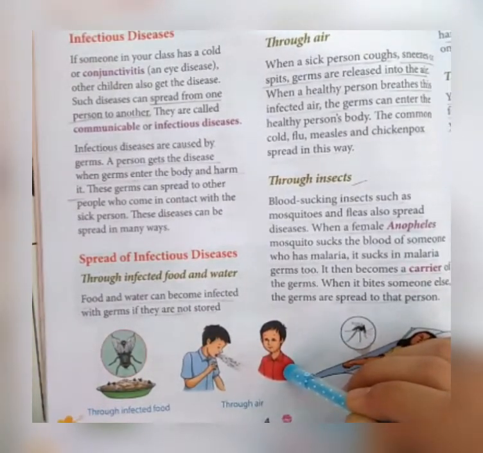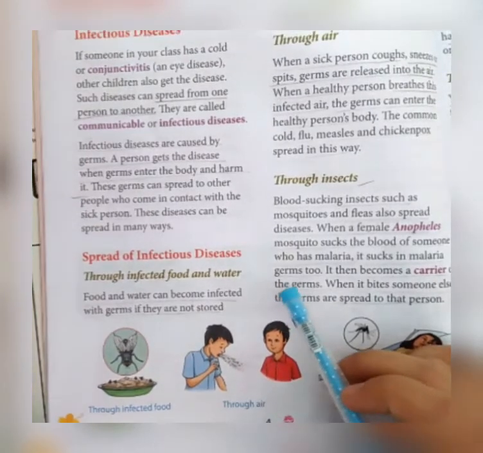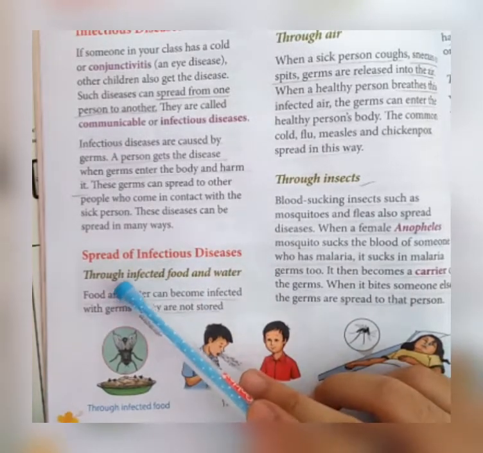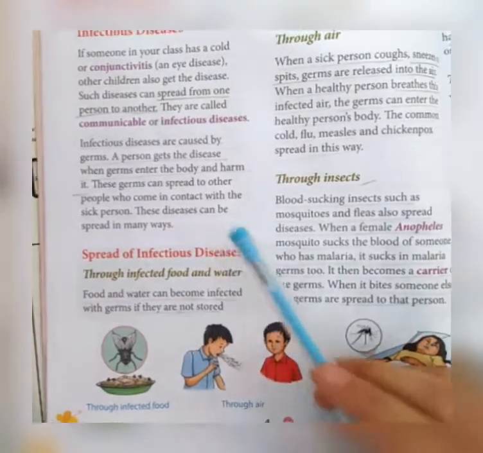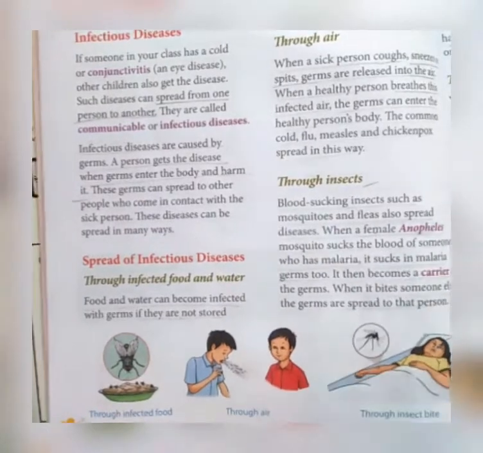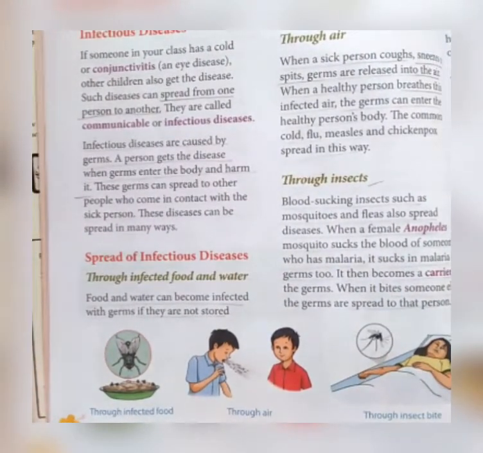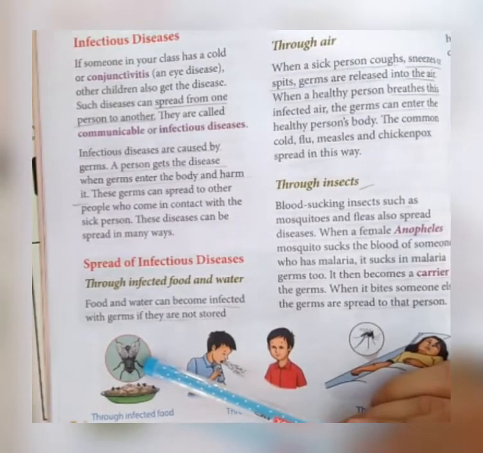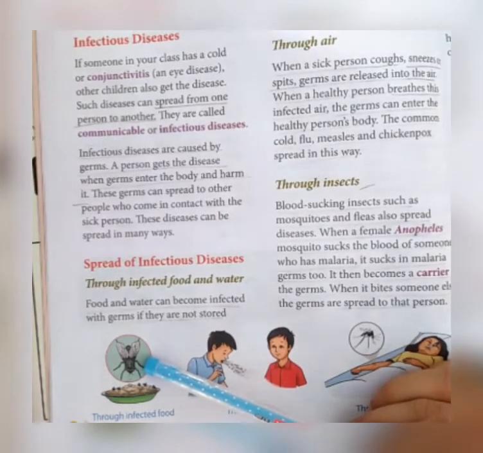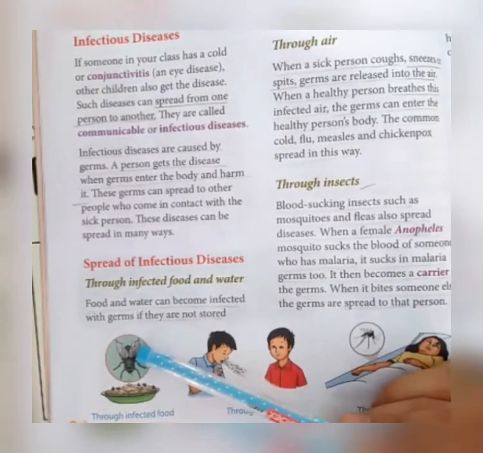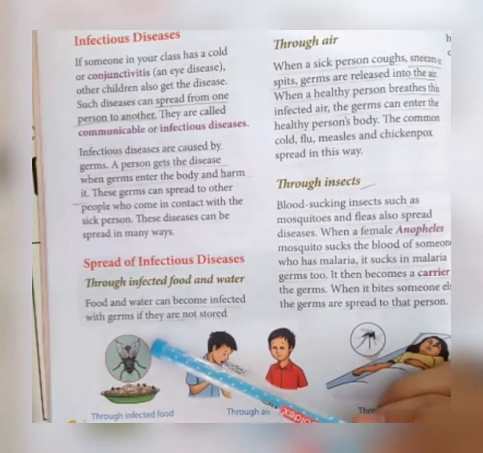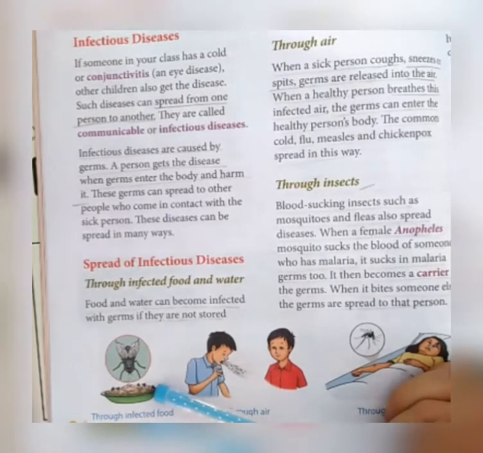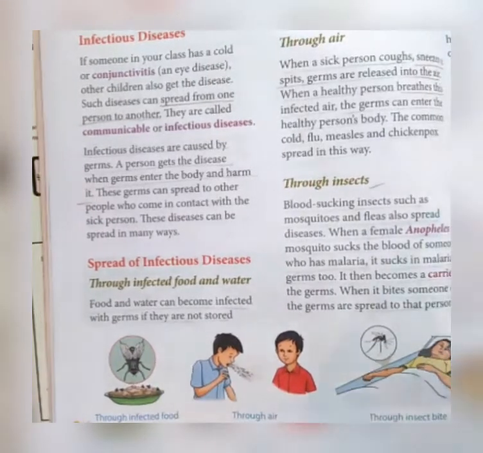Now let's learn about the various ways in which these types of diseases are spread. The first one is through infected food and water. See this diagram, through infected food. Let's suppose this housefly. First, this housefly sits on garbage which contains germs. The same fly can sit on the food and spread those germs. And now this food also becomes contaminated.